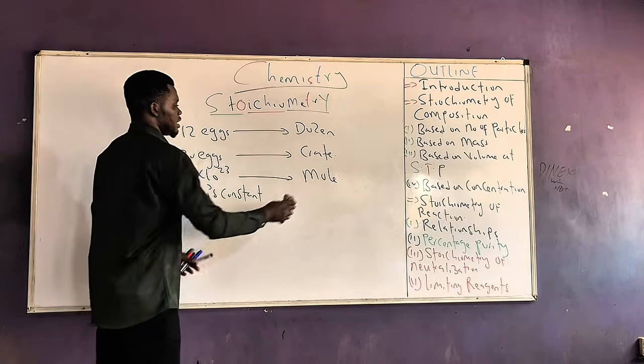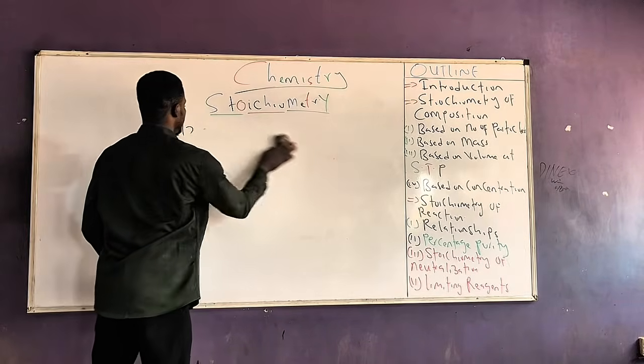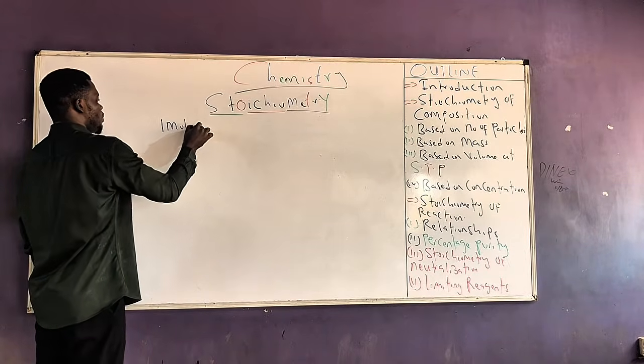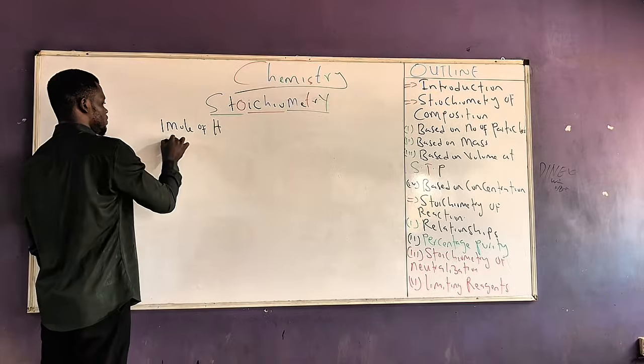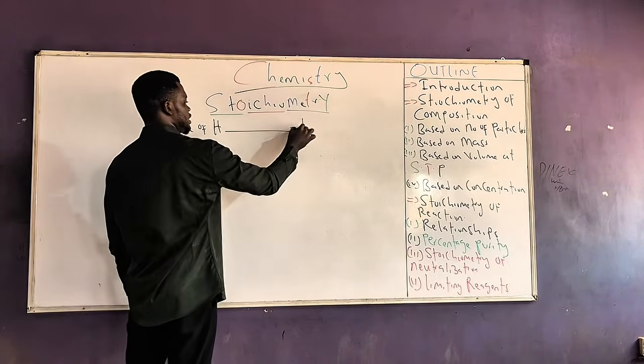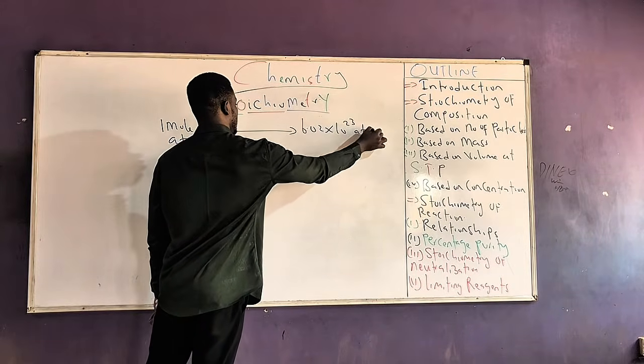What that means is that I can say that 1 mole of hydrogen atom, the number of atoms that it will contain will be 6.02 times 10 raised to the power 23 atoms.